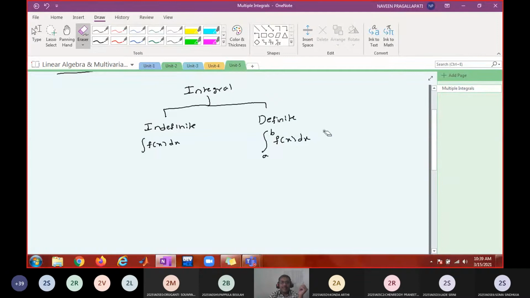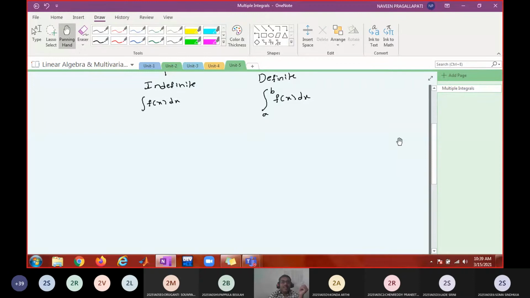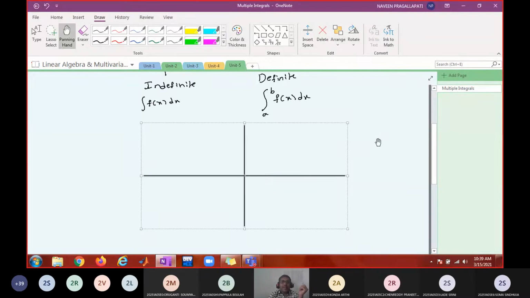No, not necessary. Okay. And for definite integral, it is sufficient that f of x must be piecewise continuous. What do you mean by piecewise continuous? A function which is, okay, just listen. Later you can write down. If I draw a function like this in an interval a to b, what kind of function is it? Do you say it is a continuous function?